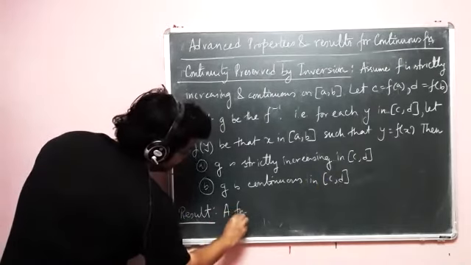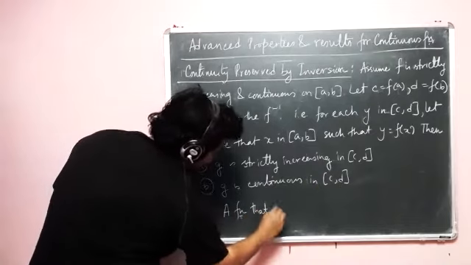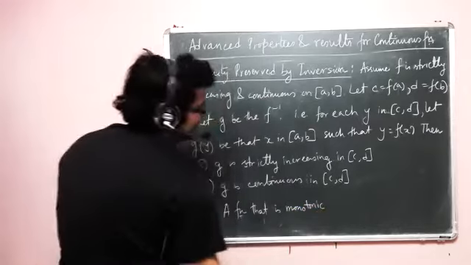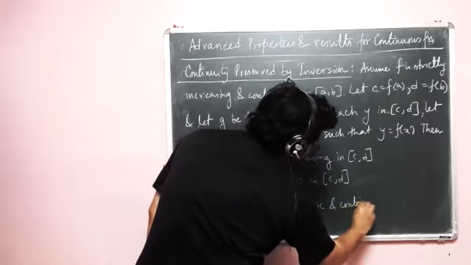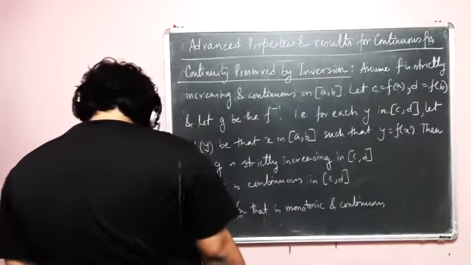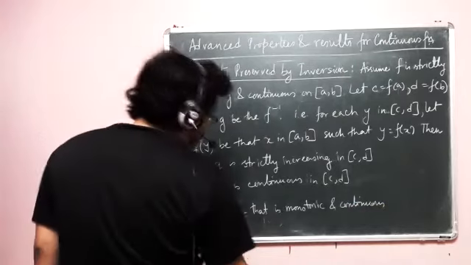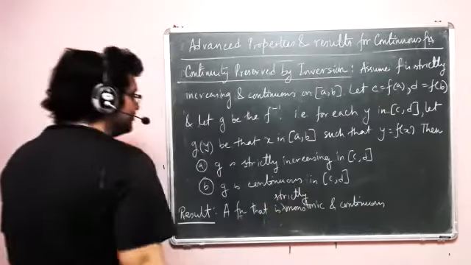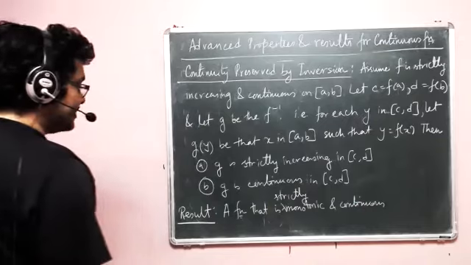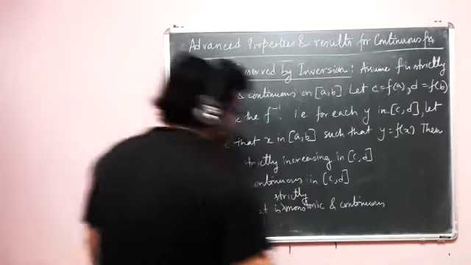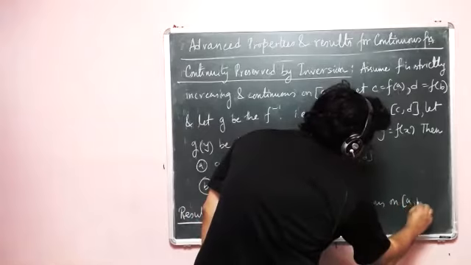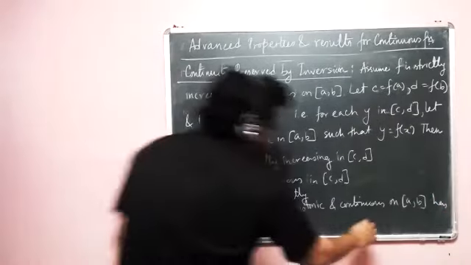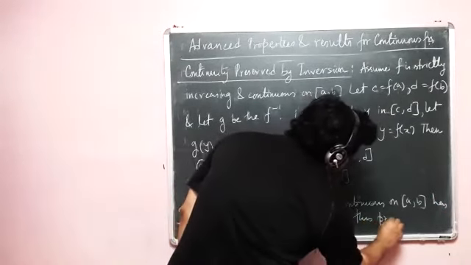It says a function that is strictly monotonic and continuous on closed [a, b] has this property.